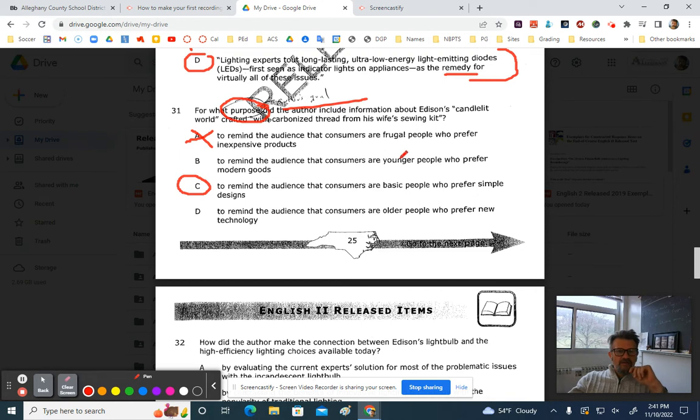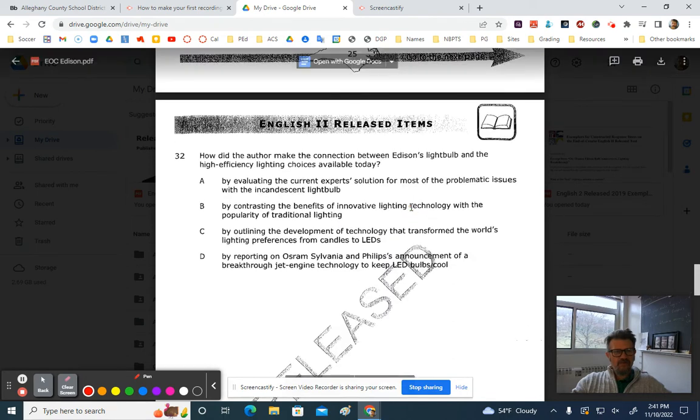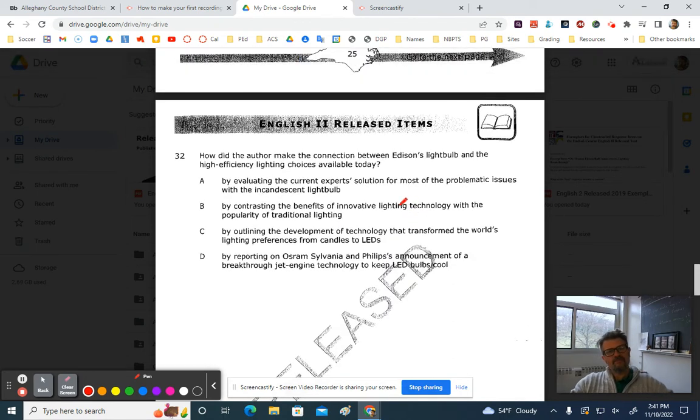To remind the audience that consumers are younger people who prefer modern goods. I don't think that works. That's going to be another strike because it's not limited to younger people. Everybody needs a light bulb. And again, the same thing here, to remind the audience that consumers are older people who prefer new technology. Again, not really true. Everybody wants a light bulb. Okay, pause the video and deal with question number 31. And then we'll talk about question number 32, last one of this passage.